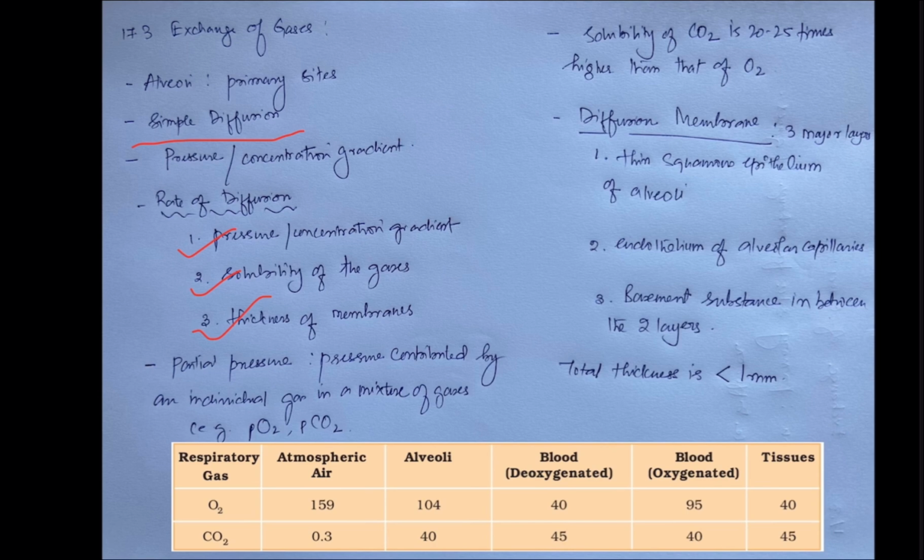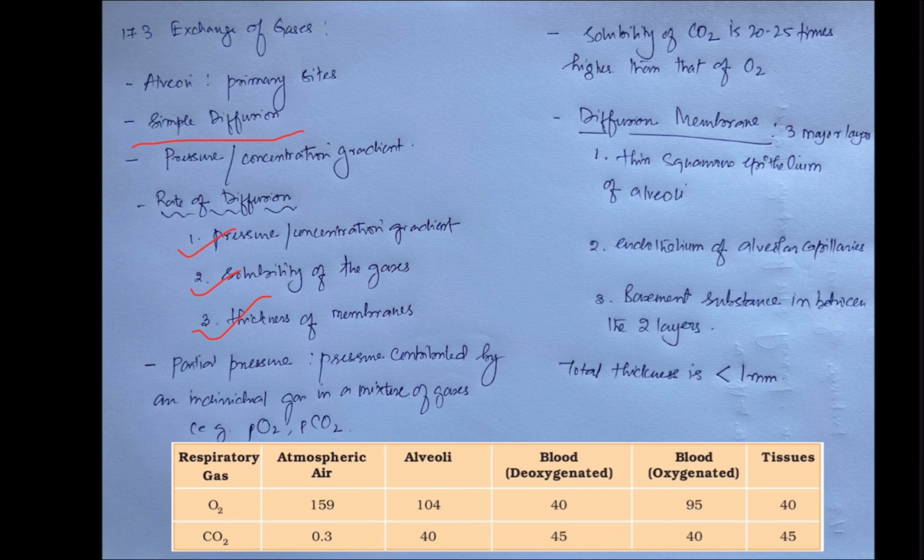Now this is one table that you can see in your NCERT book. It is the pressure or the concentration gradient in different parts. In the respiratory gas, we have oxygen and carbon dioxide. In the atmosphere, what is the partial pressure of oxygen? It is 159, and the partial pressure of the carbon dioxide in the atmospheric air is 0.3. Then in the alveoli, the partial pressure of oxygen is 104 and that of the carbon dioxide in the alveoli is 40.